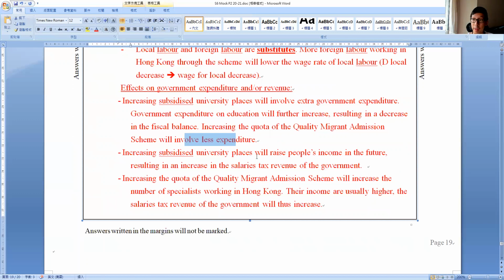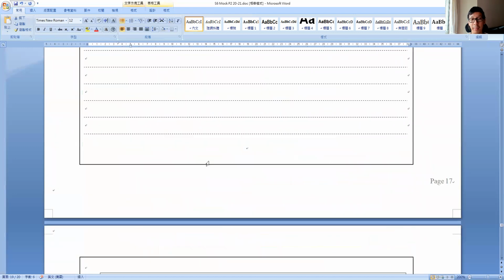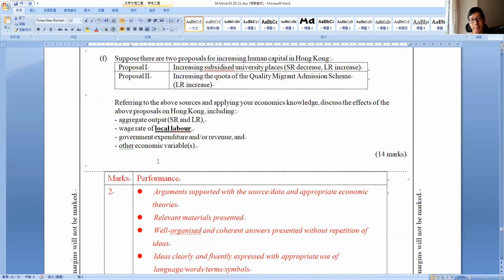Proposal two not paying so many, right? But similar to both of them, we will raise people's income in the future, or labor supply. So more people falling into the tax net, more salary tax, something like that. This is the same for both. Okay, now this next one is the tricky one.